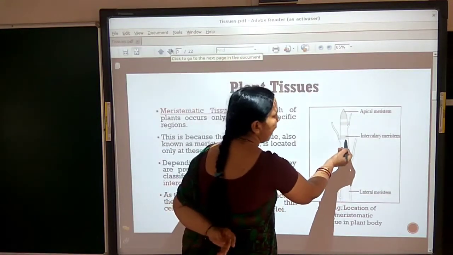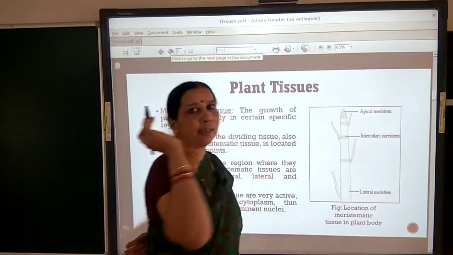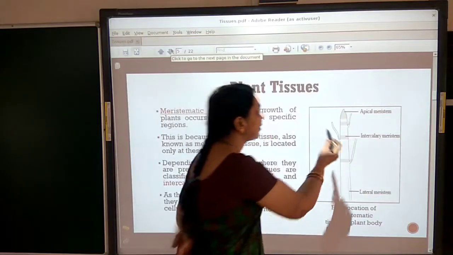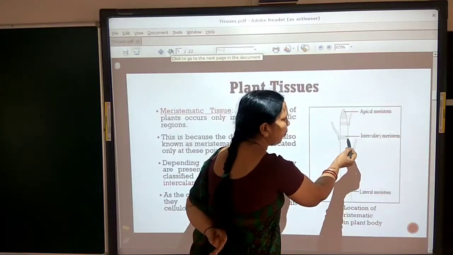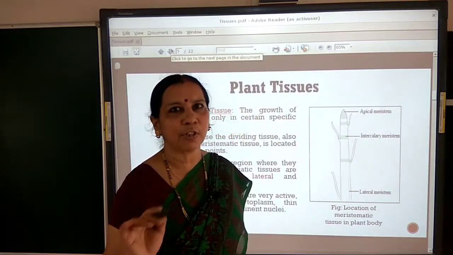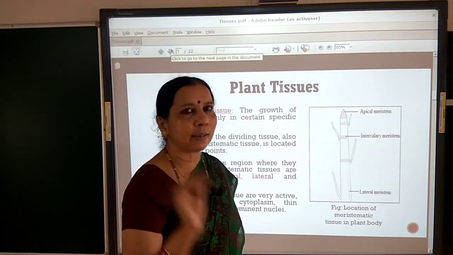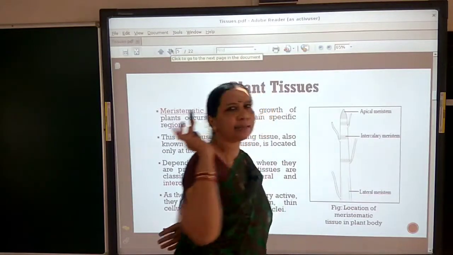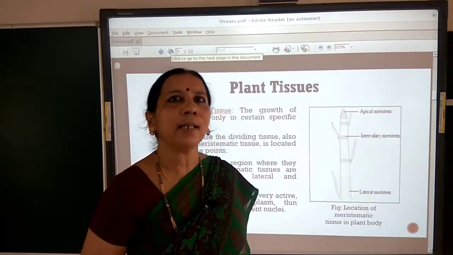And you can see another type of meristem called intercalary meristem. As the name tells, it is present at the internodes. So the position node, this is the internode or the base of the leaves. So where is intercalary meristem located? It is present at the base of the leaf or at the internodes.